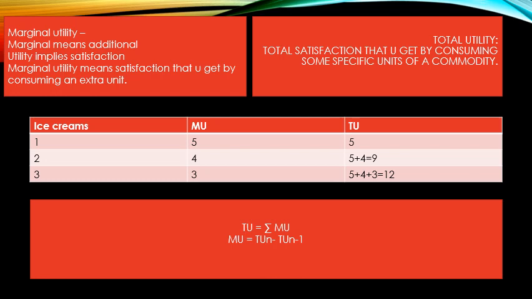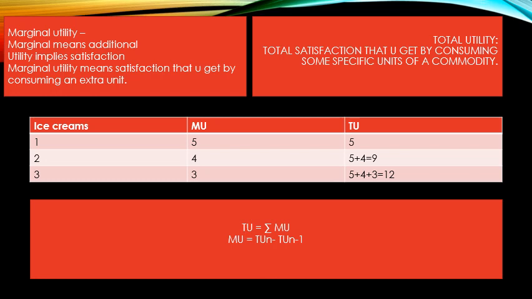Guys, point to note, extra unit. It is not the total satisfaction. So the satisfaction that you have got by consuming the first ice cream is the marginal utility. If you have consumed two ice creams, what is the marginal utility of the second ice cream? It means how much satisfaction you have got from the second ice cream only, not with the first ice cream. You have to calculate the utility that you have got by consuming the second ice cream.